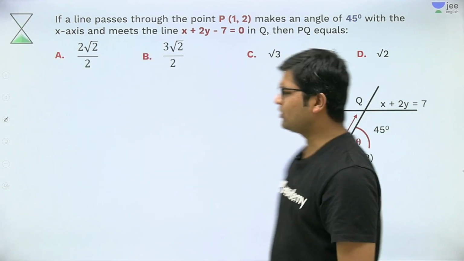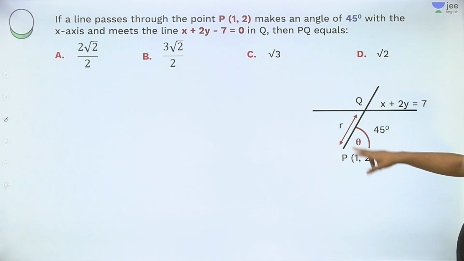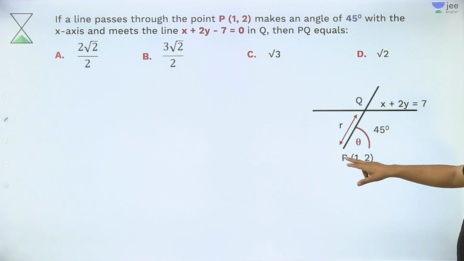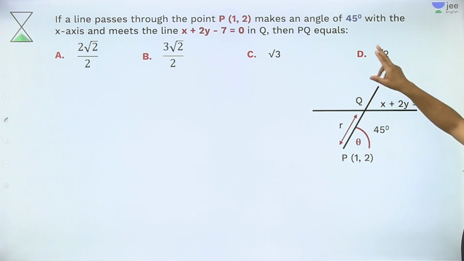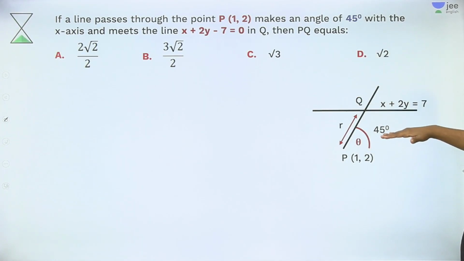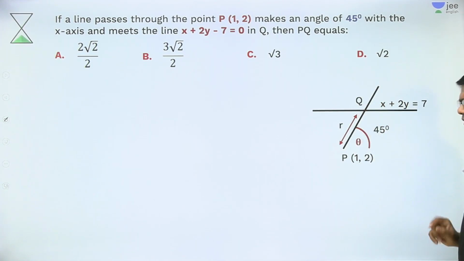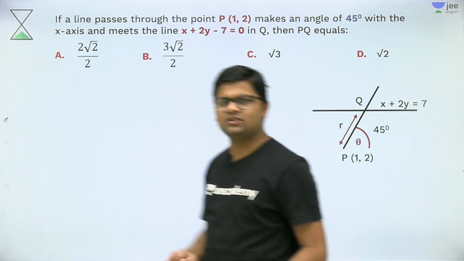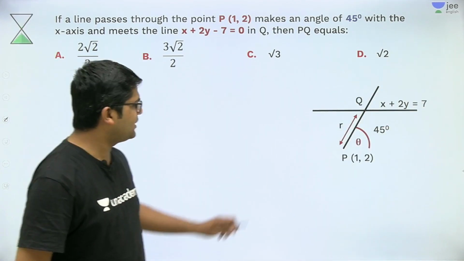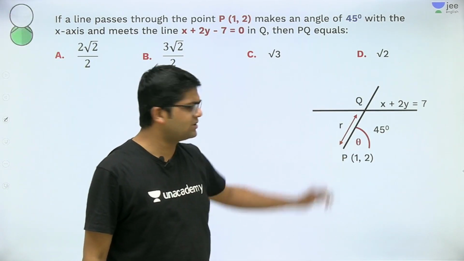This is the graph figure of this question: a line is passing through point P with the coordinates (1, 2) and makes an angle of 45 degrees with the x-axis. Now it meets this line at point Q, then PQ. So what is the standard process that generally people follow? We can find the equation of PQ because we have one point and the slope of this line.